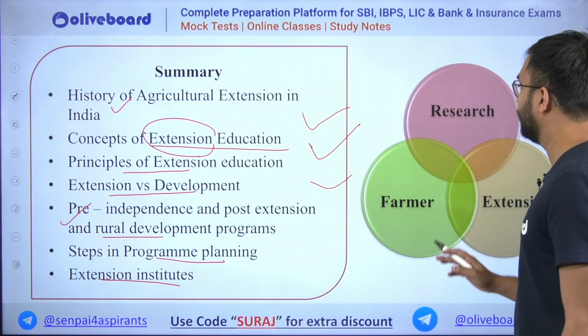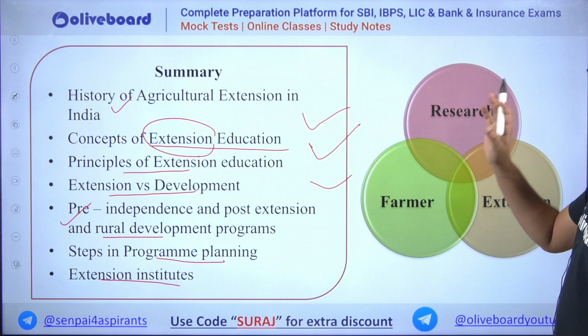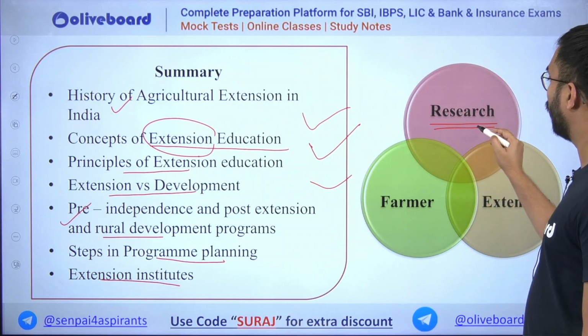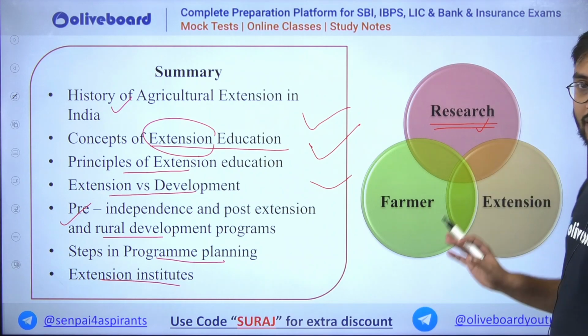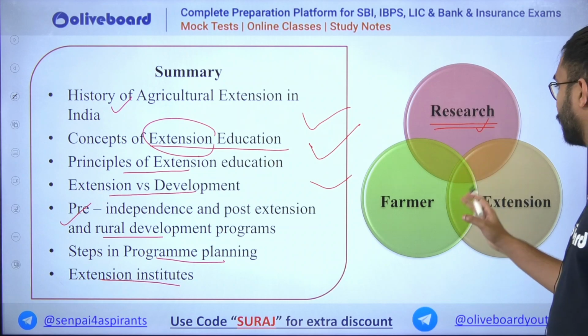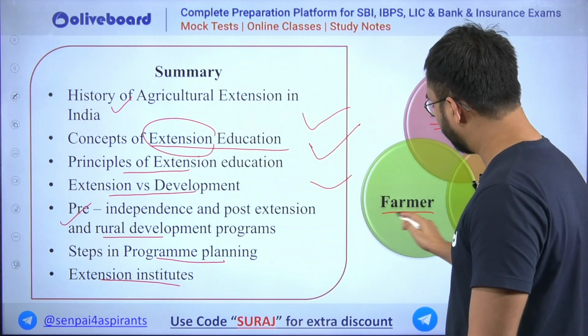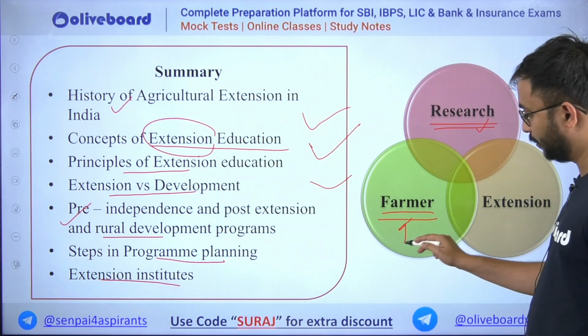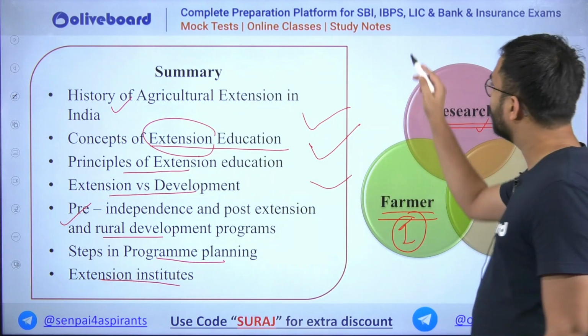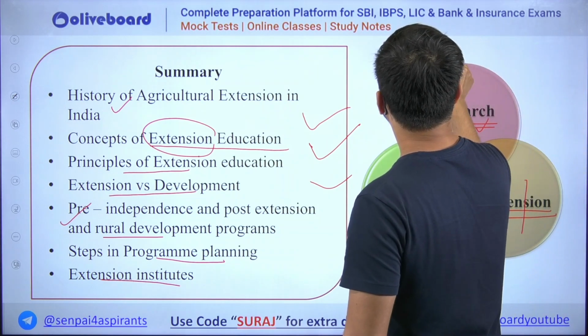Now try to understand here. If you look at extension education in agriculture, there are three important stakeholders or factors very essential to overall agricultural extension education. First is research, second is farmer, who is a very important stakeholder, and then extension. What do you mean by the word extend?